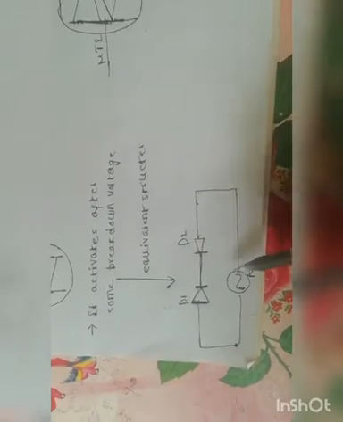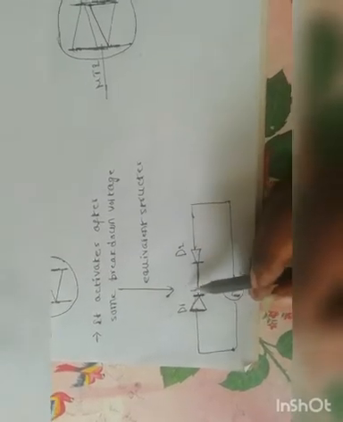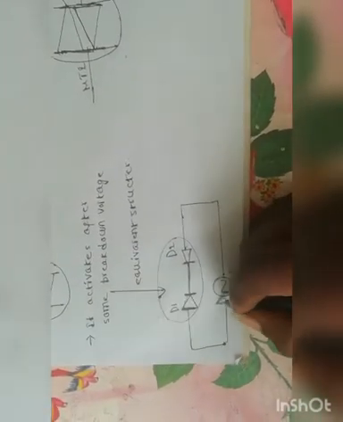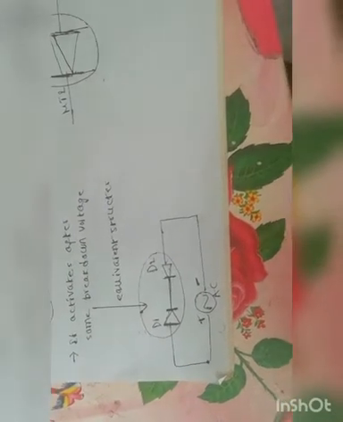Coming to this diagram, D1 and D2 are connected in series but in opposite direction. So consider an AC voltage is applied across this combination. Suppose for positive half cycle, plus is here, negative is here.